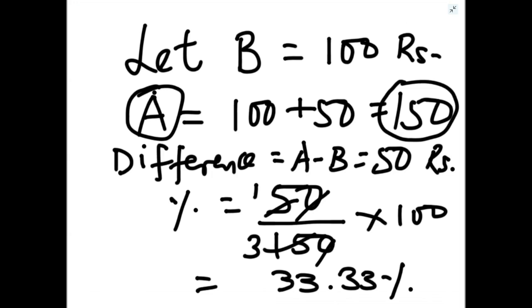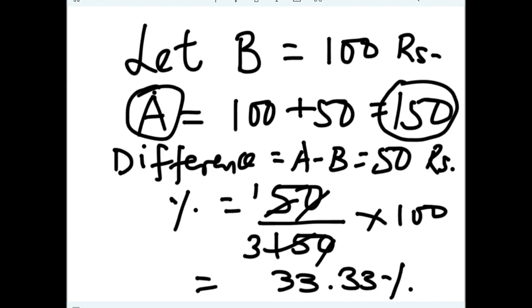So it is not 50%, you see. It has come out to be 33.33%, which is less than 50. So this was one of the methods, by assuming B salary is 100, A salary comes out to 150. So the percentage difference is 33.33%.